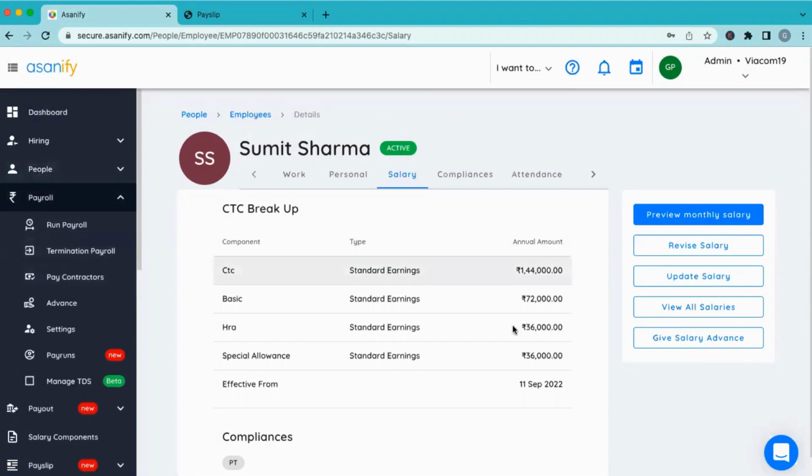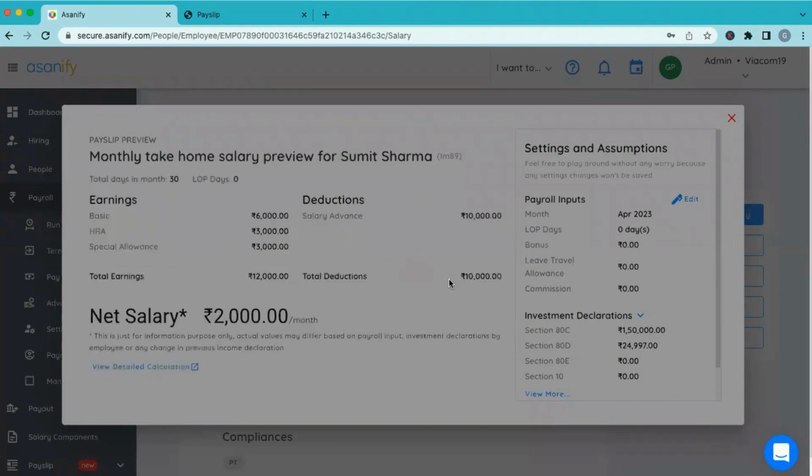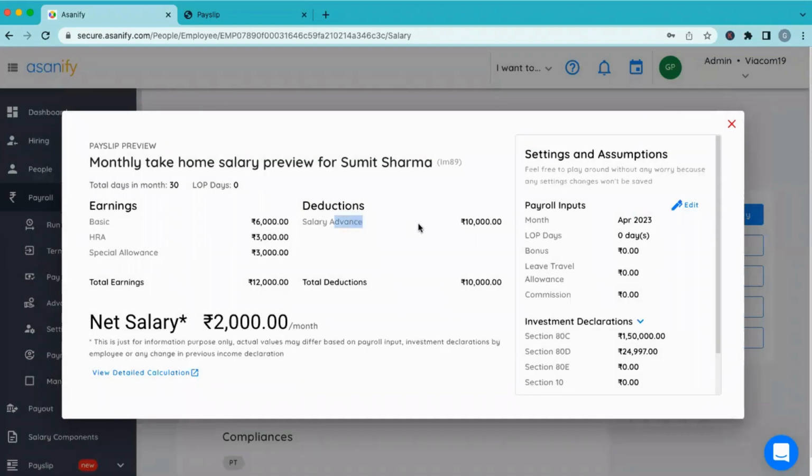Once you are running the payroll for the month, maybe you can show the preview also. Even in the preview, you don't need to go to payroll. Here only, you can click on the preview monthly for whichever month you have given the advance for. In the preview also, you'll be able to see that the advance will get deducted. I think the payroll inputs you might need to change once it comes there. So even when you go to the preview and when you are running the payroll for that month, if you've given the advance to 25 people, you don't have to remember who to deduct how much from. That will automatically be taken into account and reflected in the payslip.